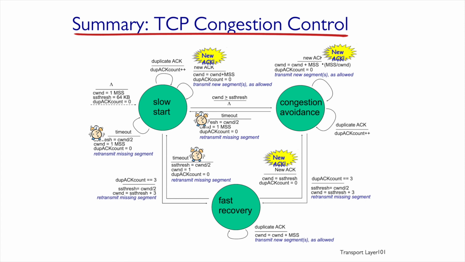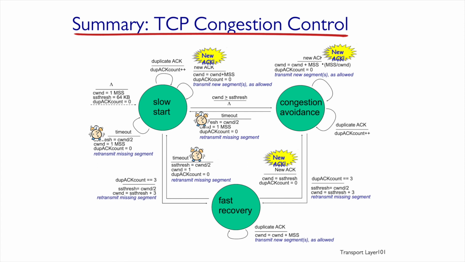Let's start talking about fast recovery. When do we move from congestion avoidance to fast recovery? As we've already mentioned, once there are 3 duplicate ACKs. The slow start threshold will be equal to half the congestion window. The congestion window will be equal to the slow start threshold plus 3. We resend the missing segments and then go into fast recovery.